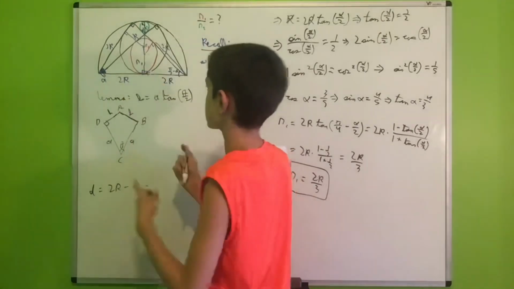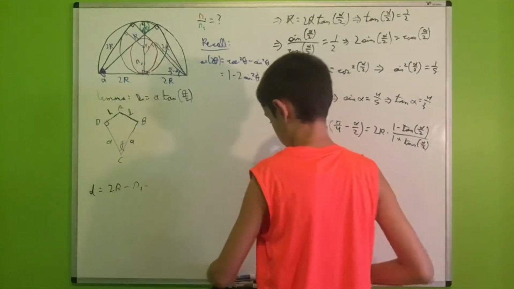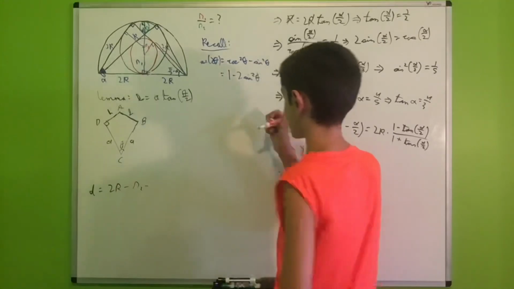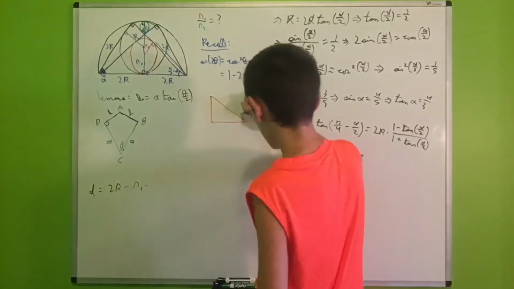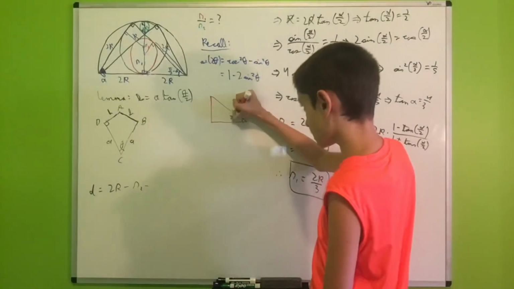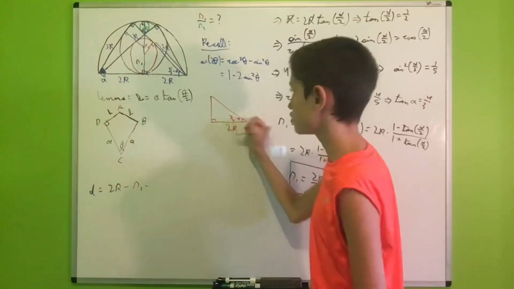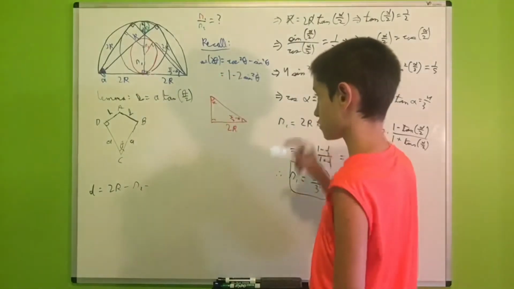But what is this length? And to do that, we will use some trigonometry. So we know that, let me do it in red. Okay, so here we have pi over 2 minus alpha, which is this angle right here. This is a right angle. This is 2r. And now, consequently, this angle will be alpha.